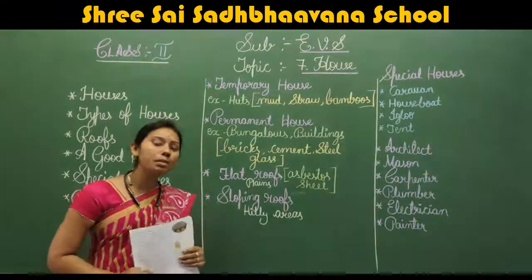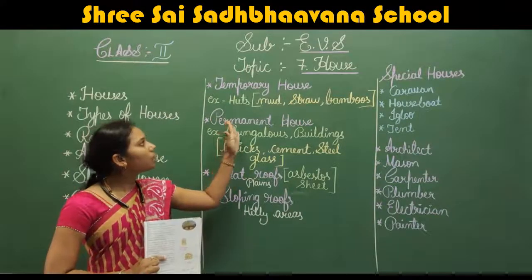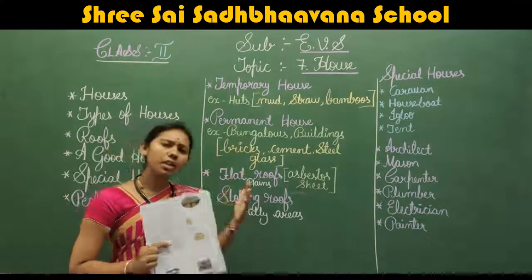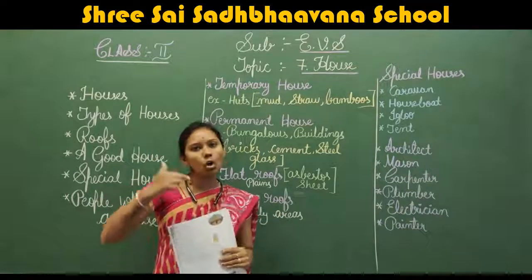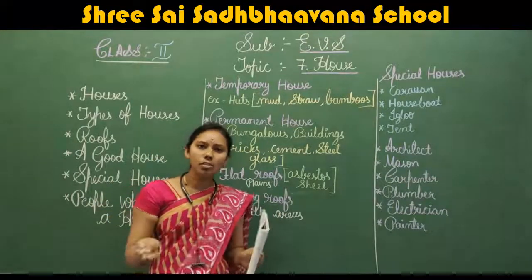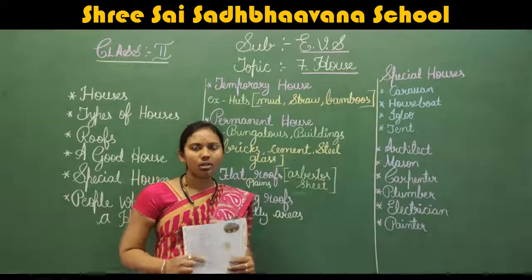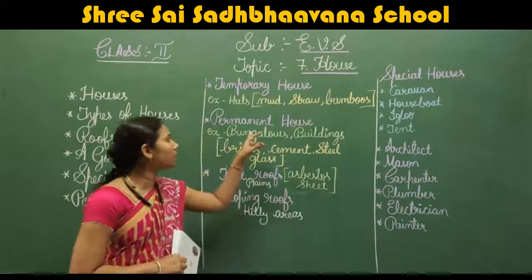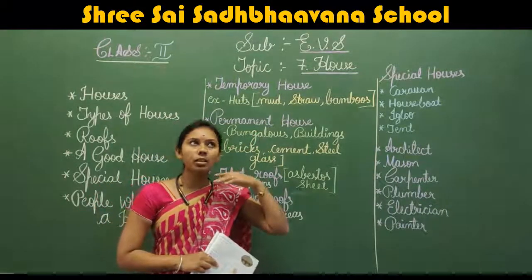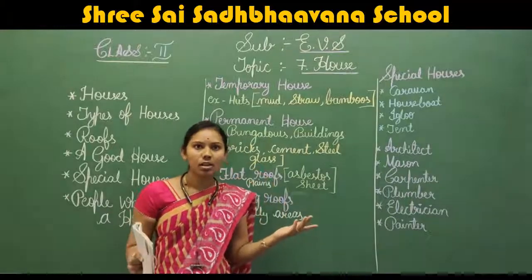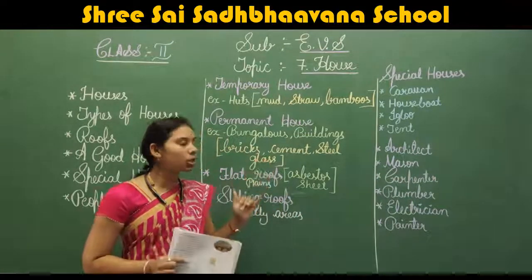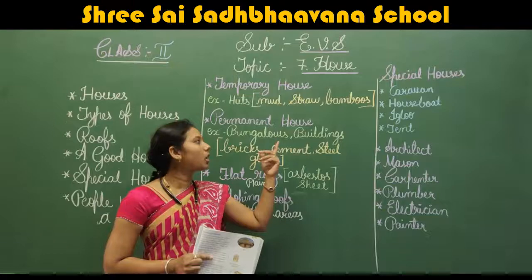Next one is permanent houses. Permanent houses are very big. They will be for the long time. The house will be strong. That type of houses we call as permanent houses. Like you can see the bungalows. Big bungalows you can see, no? That is a permanent house.